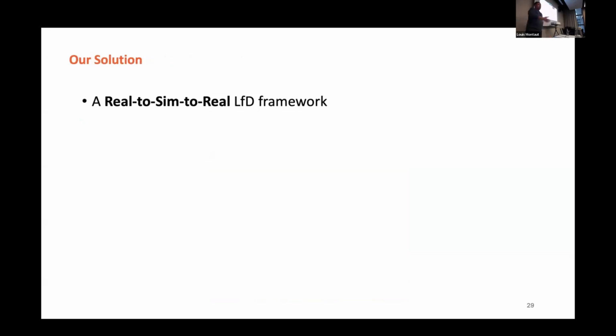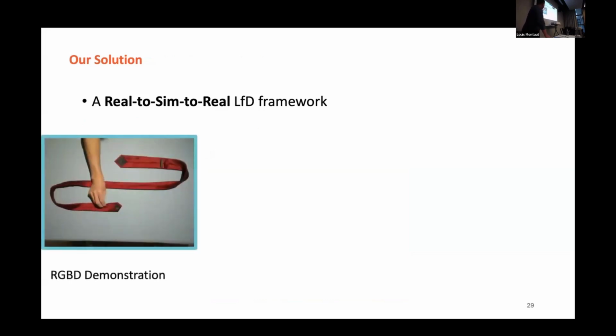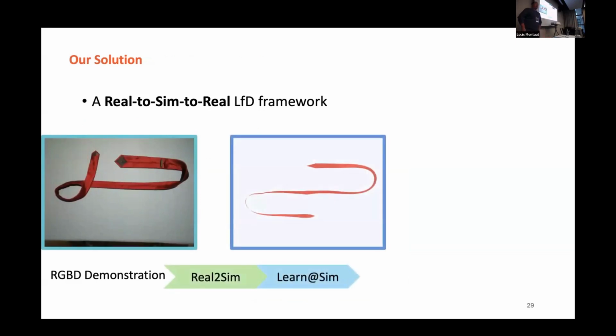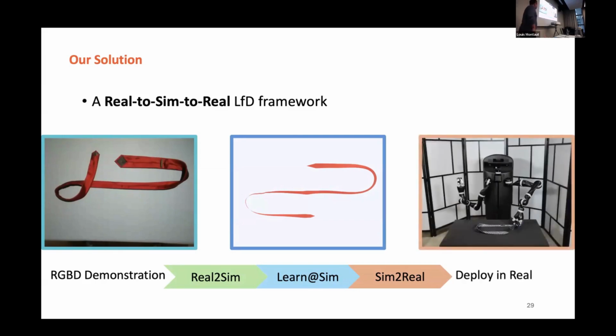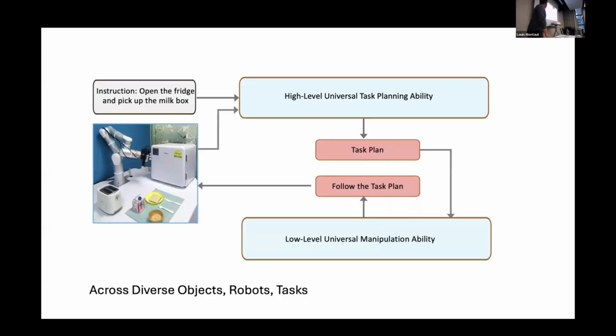So again, we're going to follow the pipeline of real to sim to real, learning from demonstration. Basically, the idea is we have demonstration videos. We hope that we could close the sim to real gap and learn the object shape from this simulation, right? The object shape itself, the change of shape itself, represents how a tie should be knotted, right? And once we learn it, we're able to transfer this into the real world. So this would be the general pipeline.